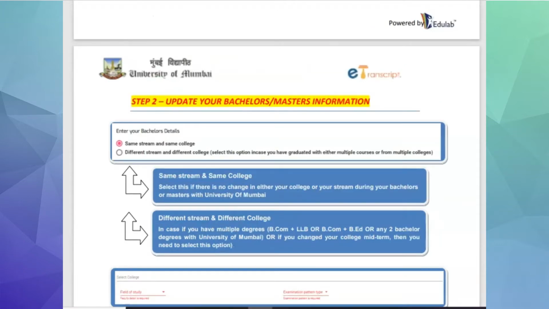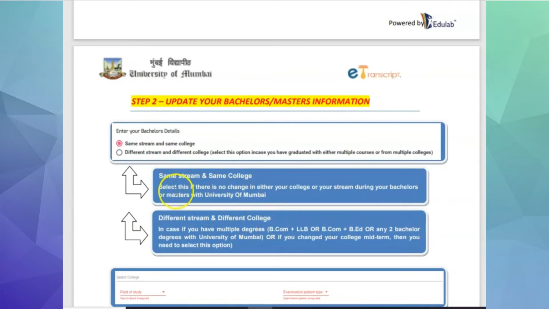Step 2. Update your bachelor's and master's information. Enter your bachelor's detail. There are two options available, same stream, same college. The other option is different stream, different college. Now what is the difference?